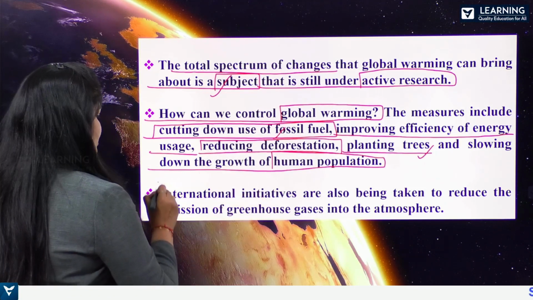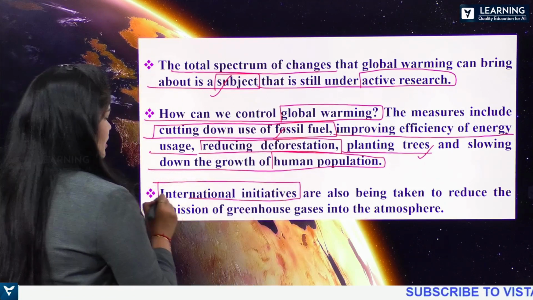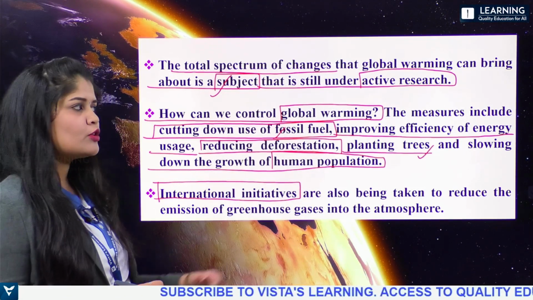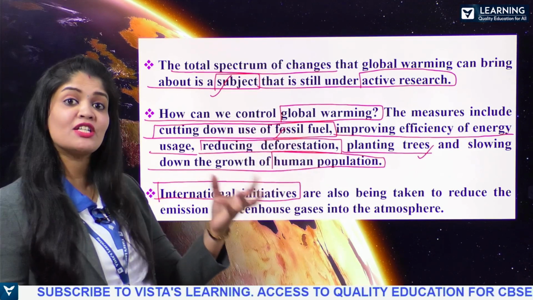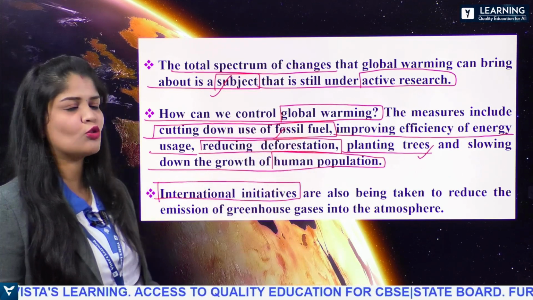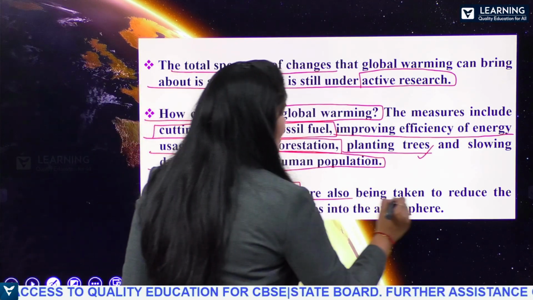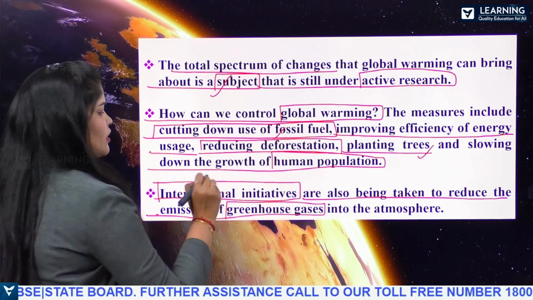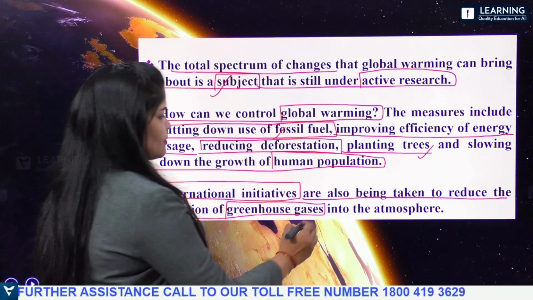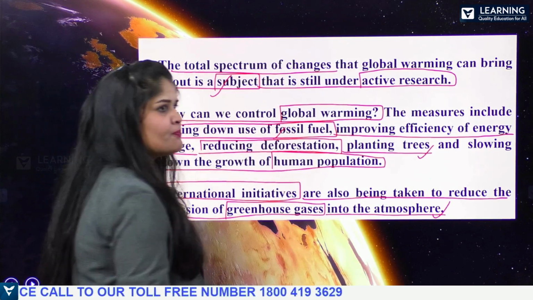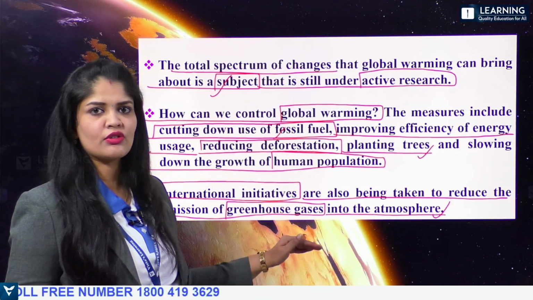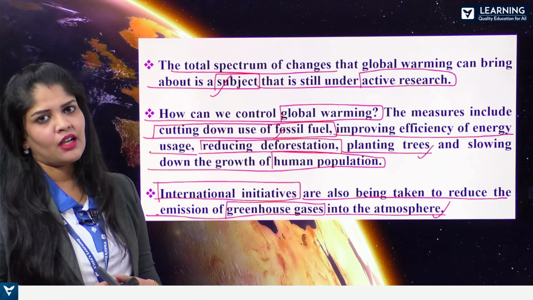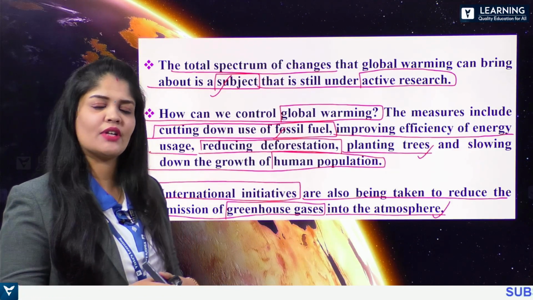Now, international initiatives are also working a lot to understand what measures can be taken to control global warming, and are also being taken to reduce the emission of greenhouse gases into the atmosphere. Thereby, if the greenhouse gas concentration in the atmosphere is reduced, we can reduce the heating up of the Earth's surface. Thereby, we can reduce global warming.